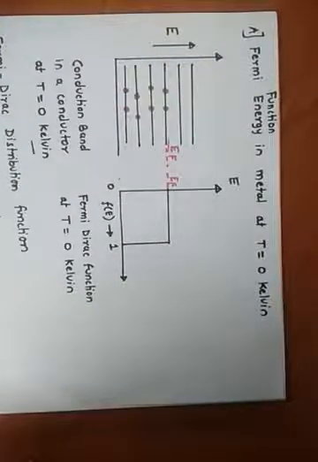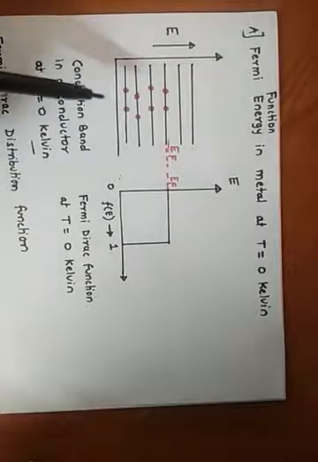Now we'll see the Fermi function in metal at T equal to 0 Kelvin. So in metal, if you consider the temperature at absolute zero, that is minus 273 degrees centigrade, then in metals, all the electrons are tightly bound to their nucleus. There are no thermal vibrations of these electrons, and we assume that all the electrons are occupied in the available energy levels.